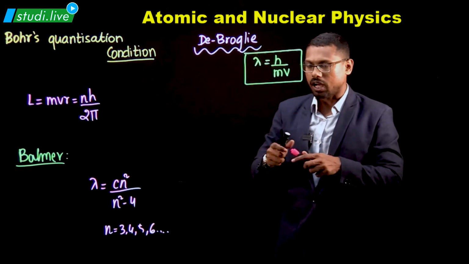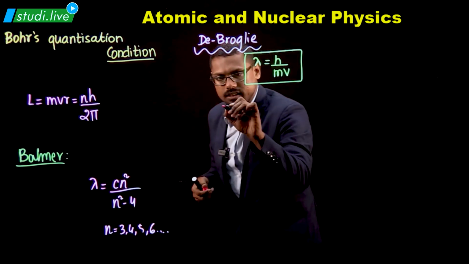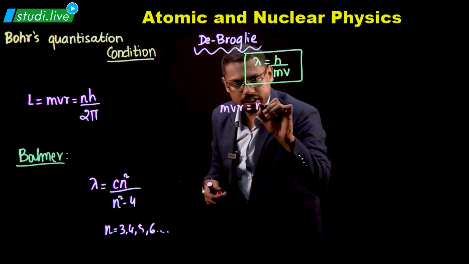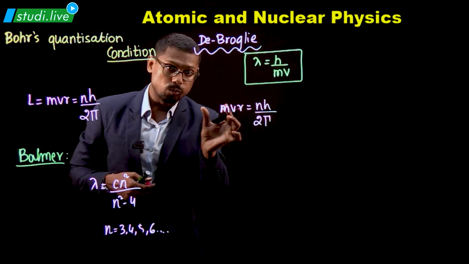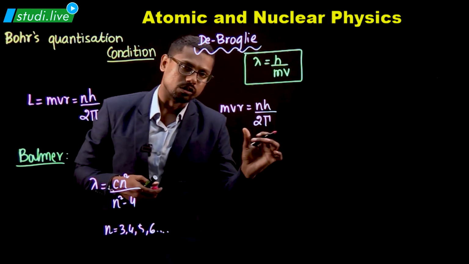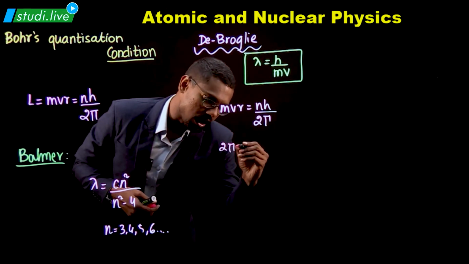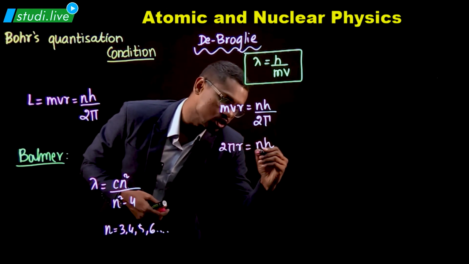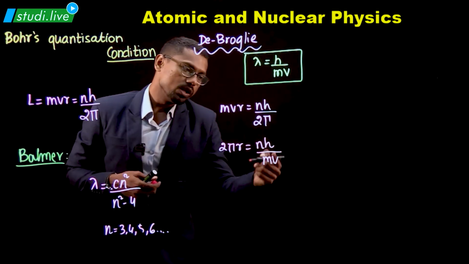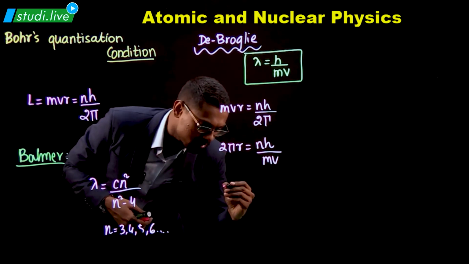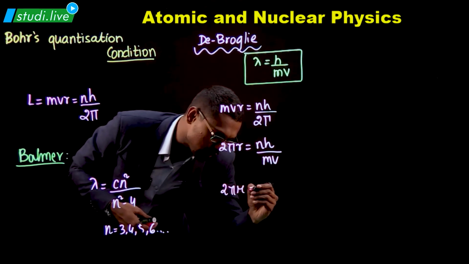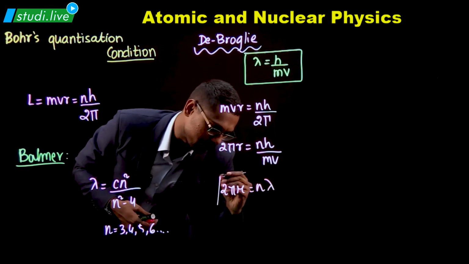See how I do this. I'll just consider this mvr is equal to nh upon 2 pi. I'm going to shift this 2 pi from here to over here and this mv from here to here. So this becomes 2 pi r equal to nh upon mv. What is h upon mv? Lambda according to de Broglie, right? So let me just write it down. 2 pi r is equal to n lambda.